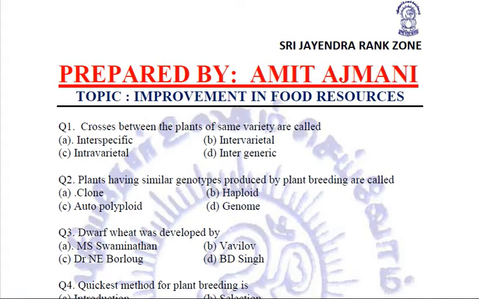The first question says that the crosses between the plants of the same variety are called. If the variety is the same, then the options given are interspecific, intravarietal, intervarietal, or intergeneric. Now, because the variety is same, this type of cross is called intravarietal, within the same variety. So the correct option is the one for the same variety.